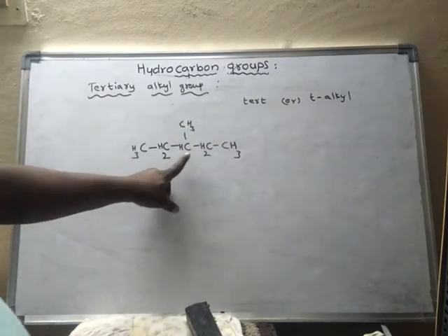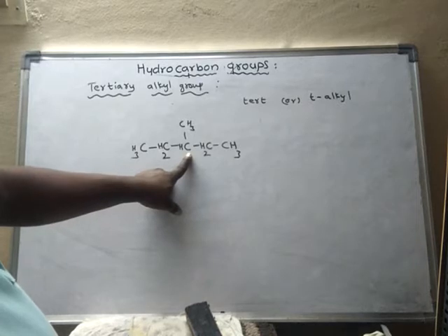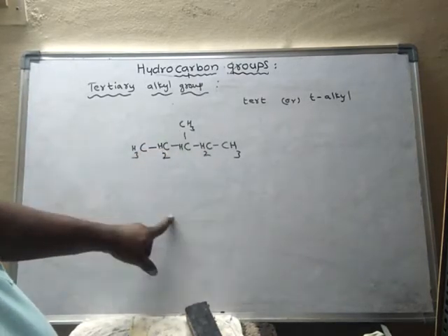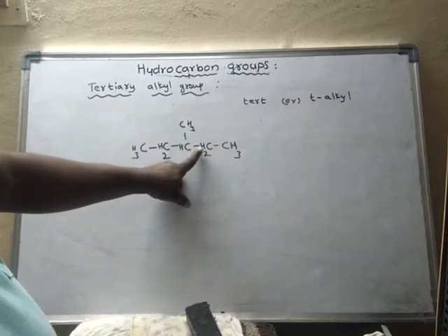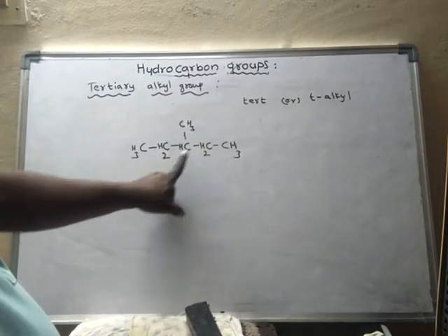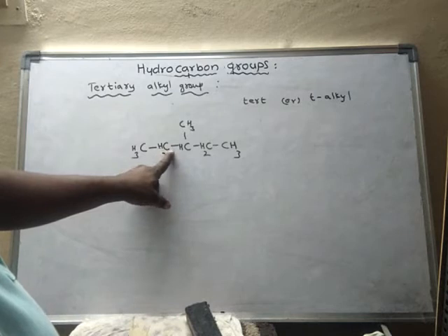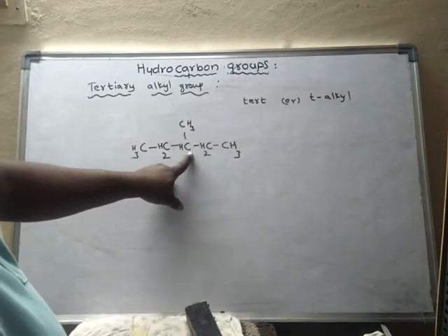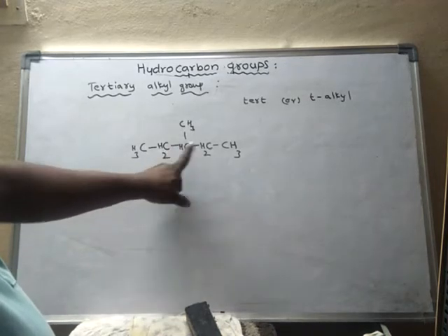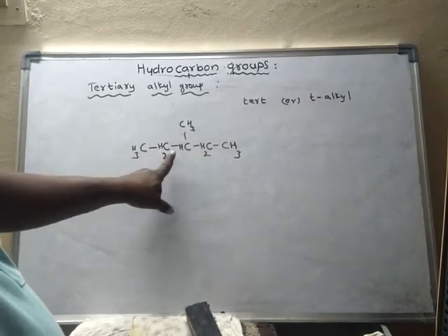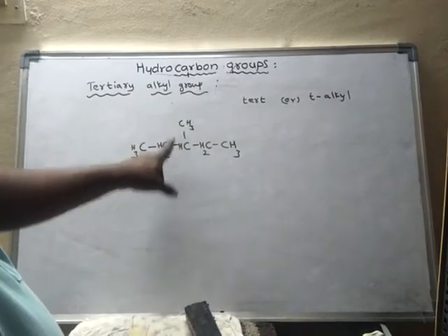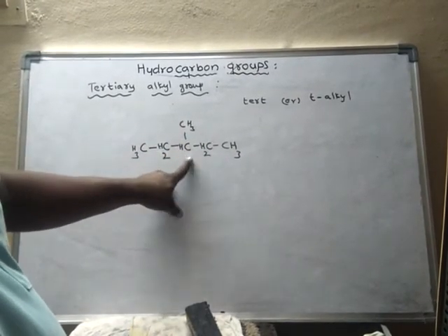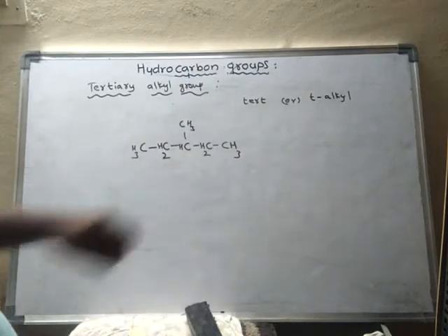So now this carbon is said to be tertiary carbon because this carbon is attached to 3 carbon atoms. These 2 hydrogens are attached to this carbon. These 2 hydrogens are attached to this carbon. And this hydrogen is attached to this carbon. So this carbon is directly attached to this carbon, this carbon, this carbon. One carbon, second carbon, third carbon. So as it is attached to 3 carbon atoms, it is said to be tertiary carbon.